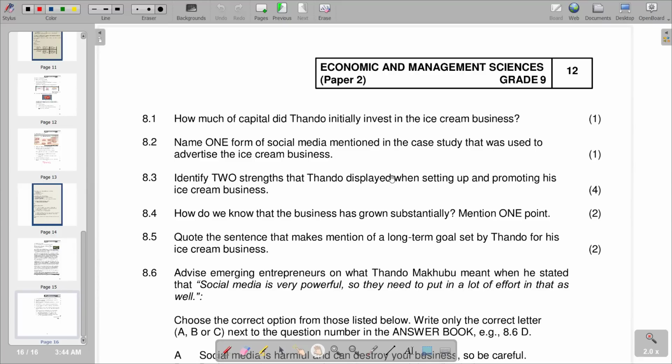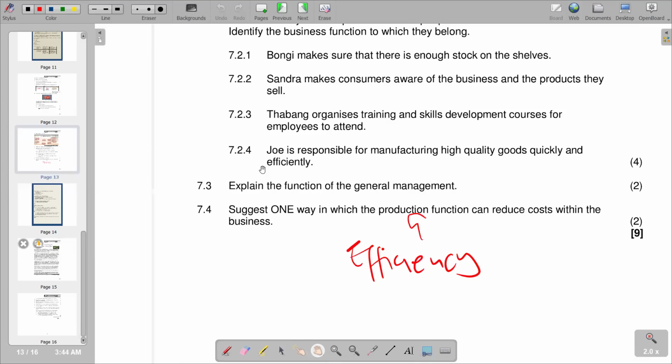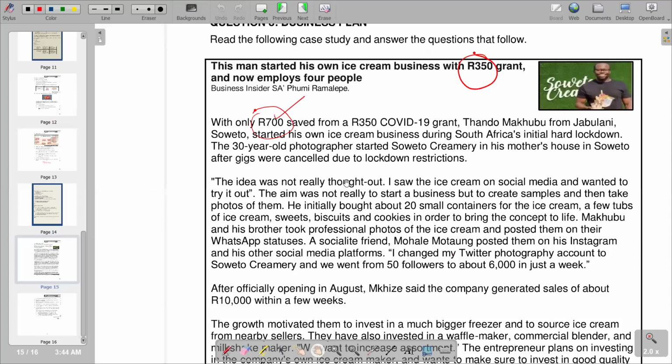Identify 2 strengths that Tando displayed when setting up and promoting his ice cream business. So you go to the case study again and try to identify the strengths that are there.